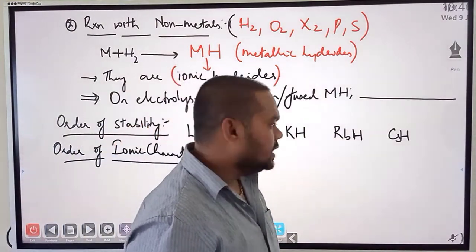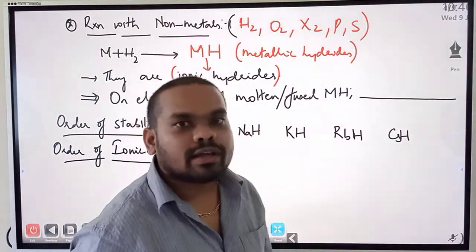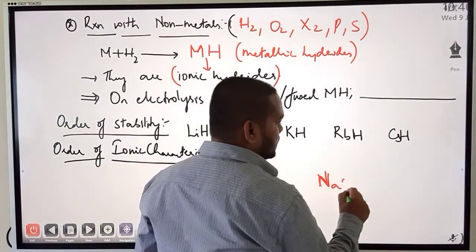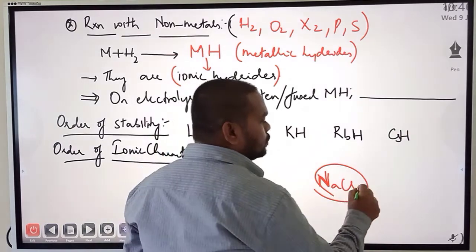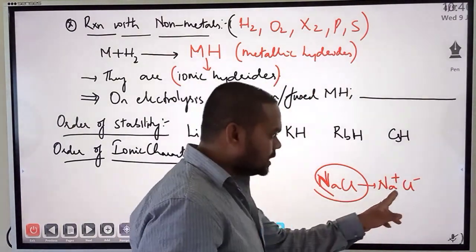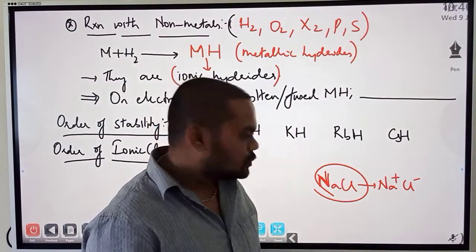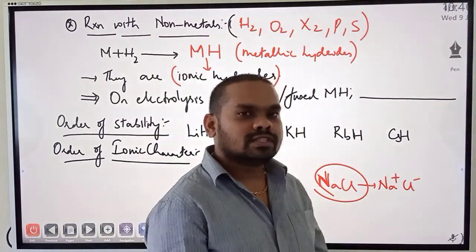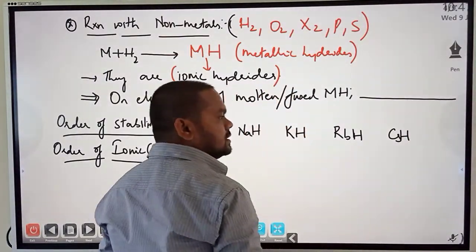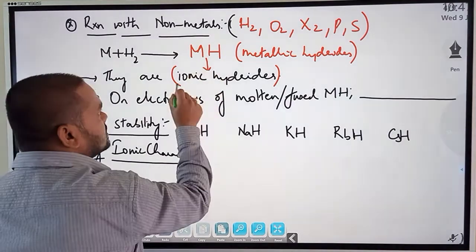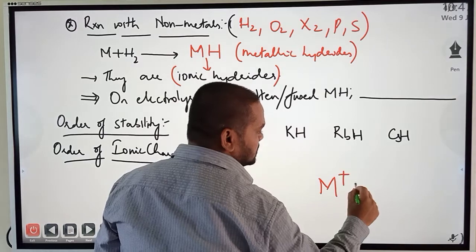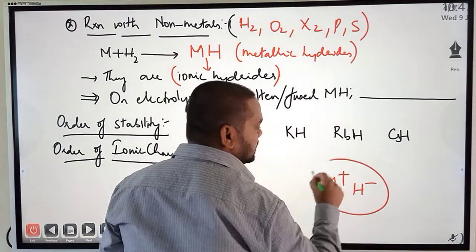Ionic in nature. Meaning, if I say sodium chloride is an ionic compound, meaning NaCl is an ionic compound, how they actually exist is as Na+ and Cl-. The actual way of writing NaCl should be Na+ Cl-, but for simplicity, we write it as NaCl. So when I say metallic hydride is ionic hydride, how should they exist? They should exist as M+ and H-.